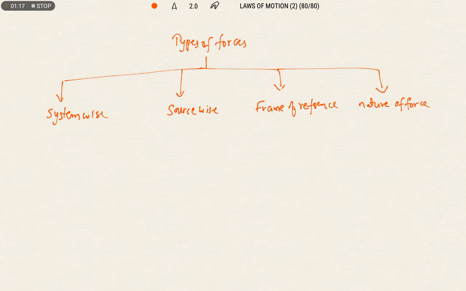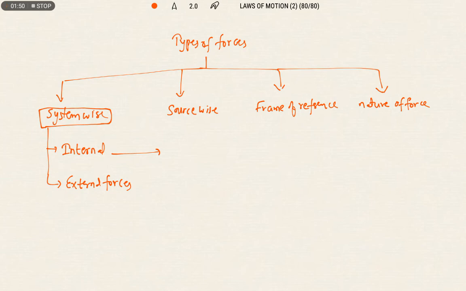Let's see. Sir, what is meant by system wise? So based on the system wise, we are classifying the forces into two types. One is internal forces and another one is external forces. We will discuss one by one what is meant by internal forces and what is meant by external forces. Sir, what is meant by internal? So internal is nothing but the forces which act on each other within the system, which are known as internal forces.